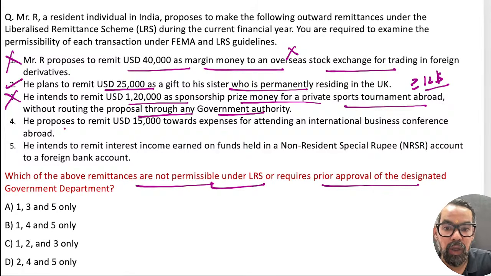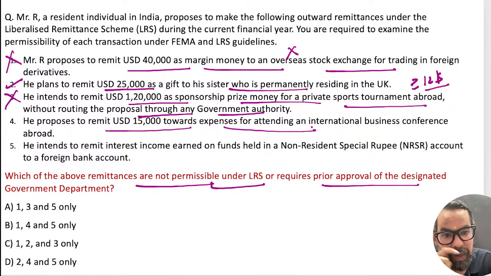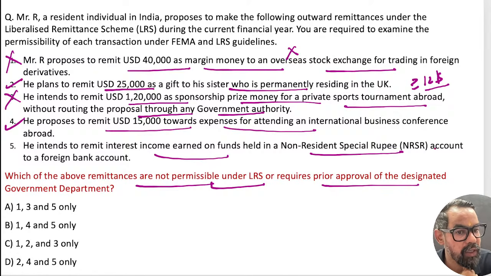This is wrong. He proposed to remit 15,000 toward the expenses for attending an international business conference abroad. He can do it. So he intends to remit interest income earned on funds held in his non-resident special rupee account to abroad. He can do it, right? So now not permitted means 1 and 3. 1 and 3 means the options are wrong here. Options are wrong.